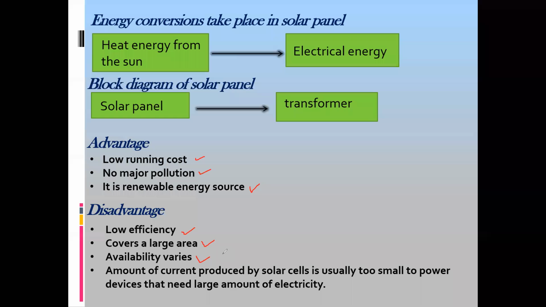Even if you have cloudy weather one day and sunny weather the next, you will have a different output from the solar panel on each day. It is costly also. The amount of current produced is very small. We need devices which need a greater amount of electricity, and its initial cost is high, running cost is low.